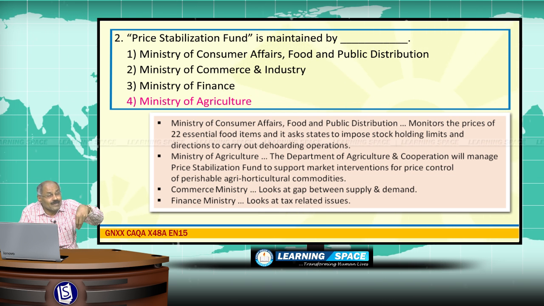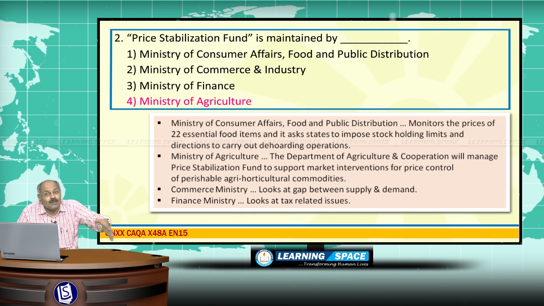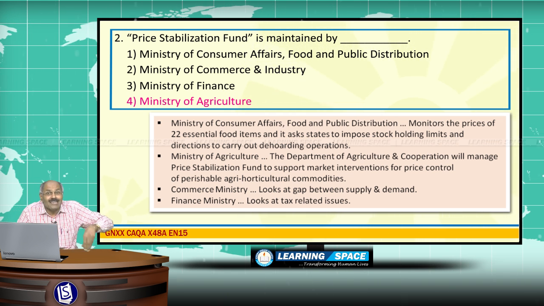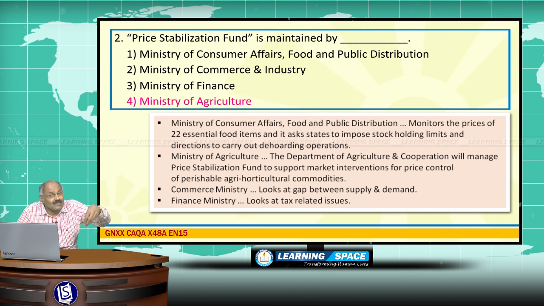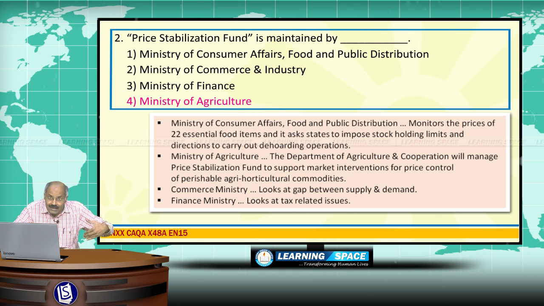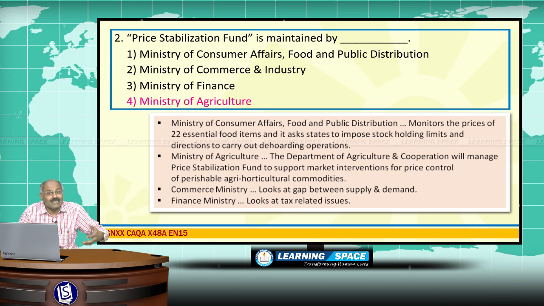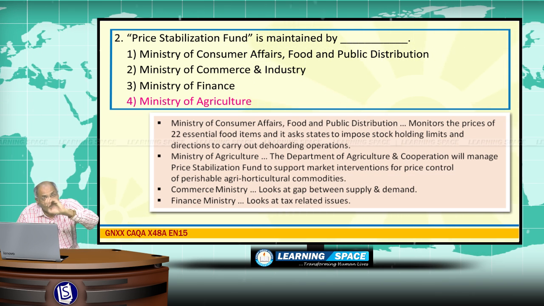If the things are to be looked at from a broader perspective, suppose in recent times prices of onions escalated and at the same time prices of pulses skyrocketed. Under those circumstances, what is the mechanism, what is the role of various departments? For that purpose only I have enlisted them here.